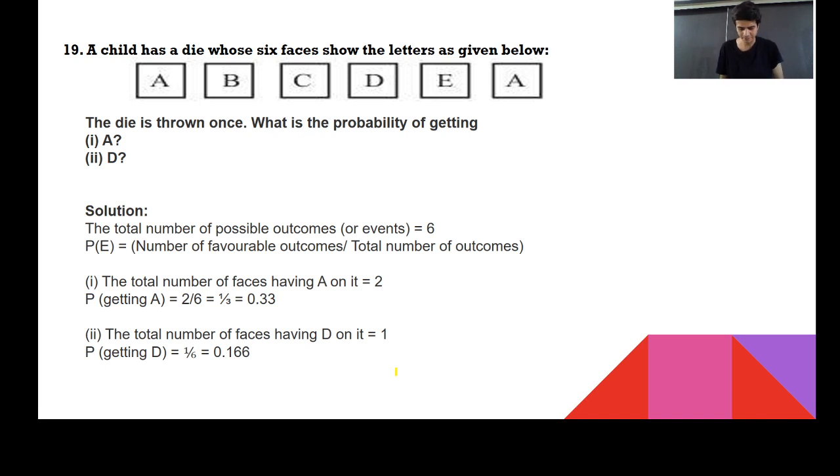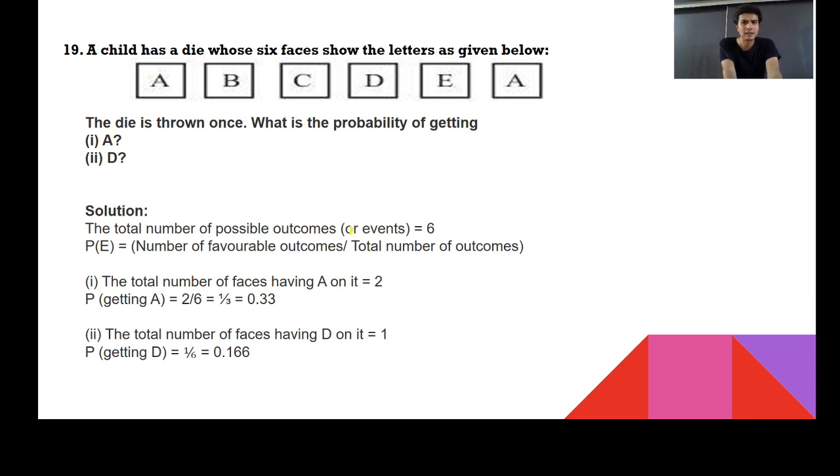The next question is: a child has a die whose 6 faces show the letters as given below: A, B, C, D, E, A. Now see, don't forget why A is written 2 times. This is just a diagram. Now, what's the probability of getting A?